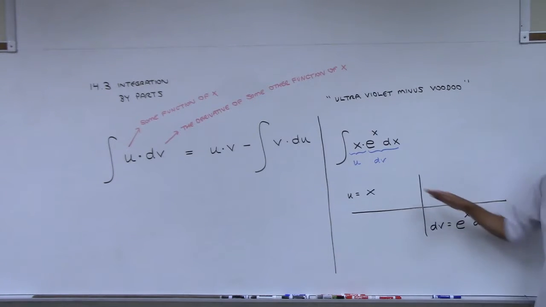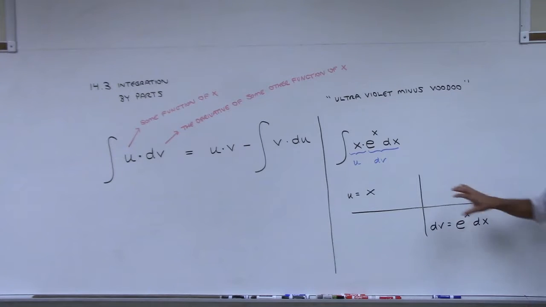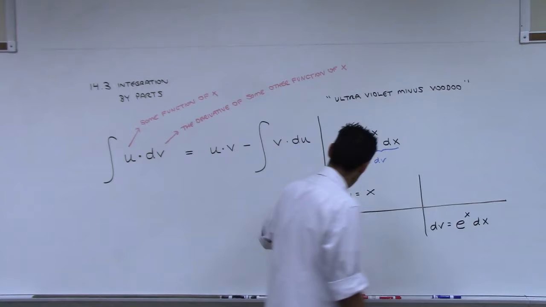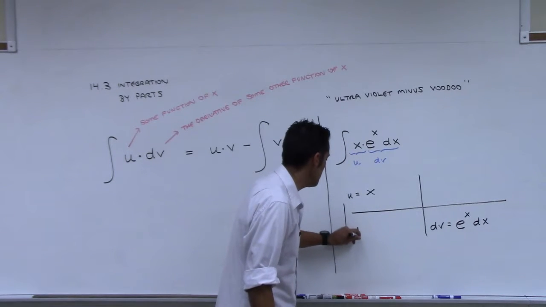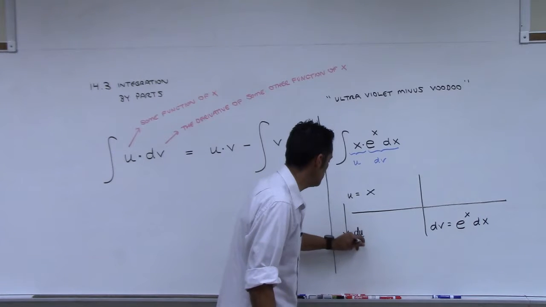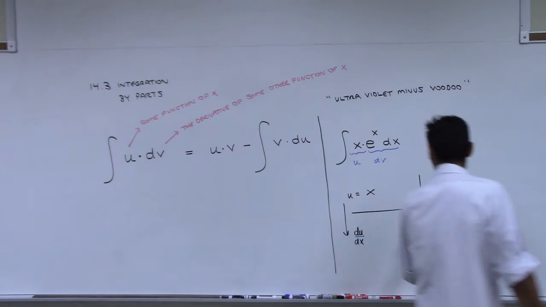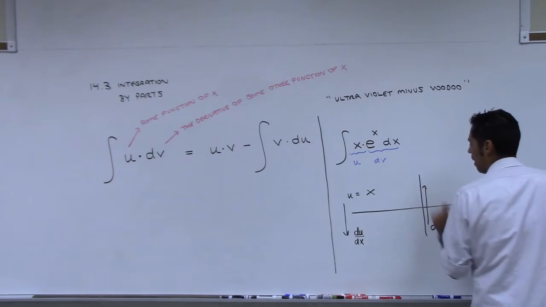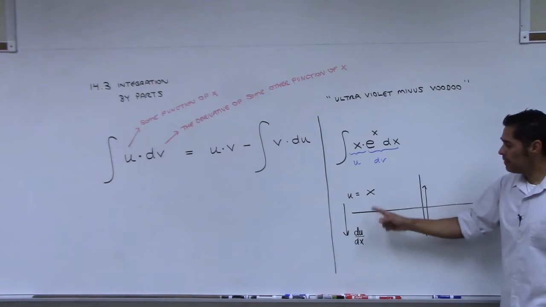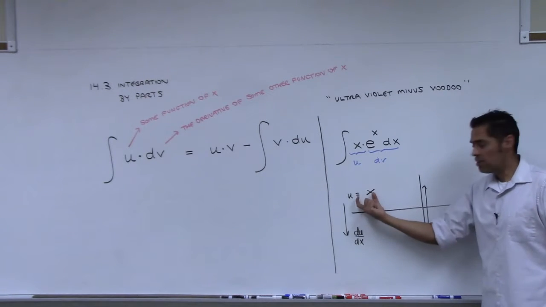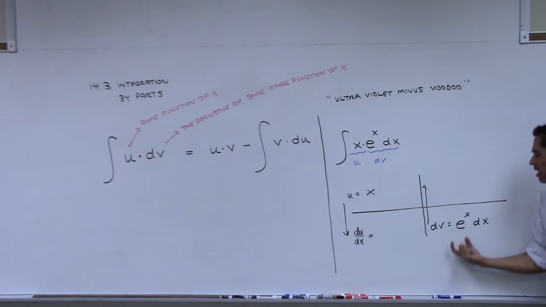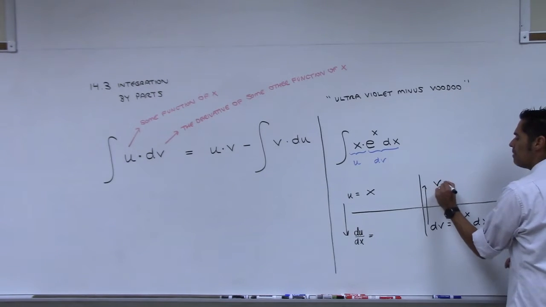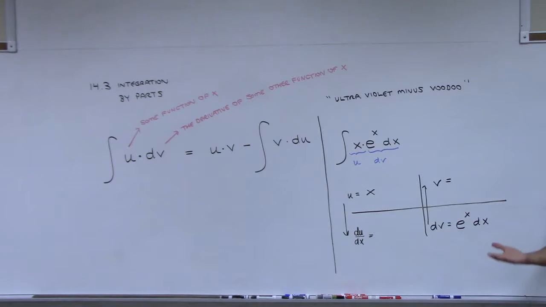Okay, so from this table, the way it's going to work is once you pick your u and your dv, you're going to basically differentiate down. So here I'm going to take the derivative of u with respect to x, and then over here on the table I'm going to integrate to come up. So I'm going to take a derivative, the derivative of u with respect to x down here, it's going to go here, and then here I have to take the antiderivative, and that will take me back up to v. Does that make sense?